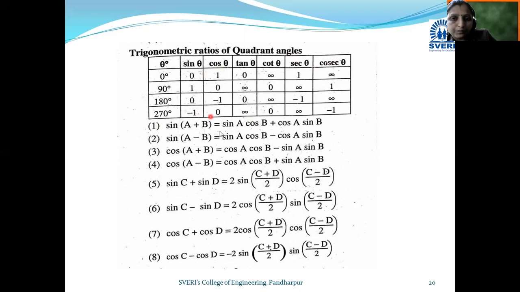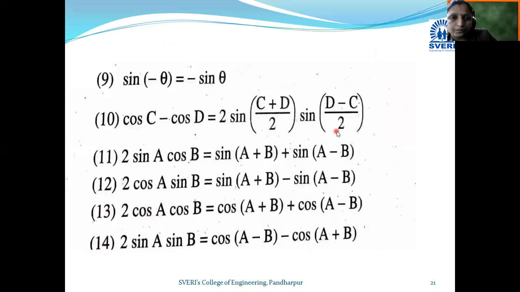In this way this chart gives us the standard values of these trigonometric ratios for these standard angles. So this is the compound angle formulae and this is the factorization formulae. Again, we have already seen this.